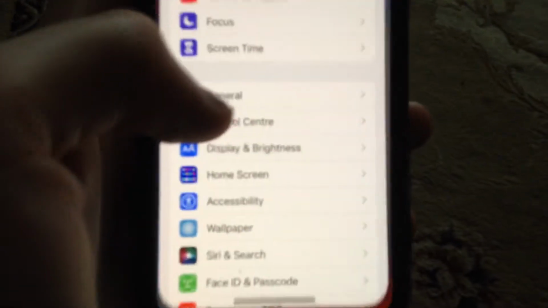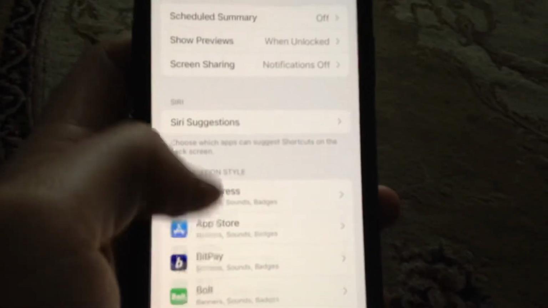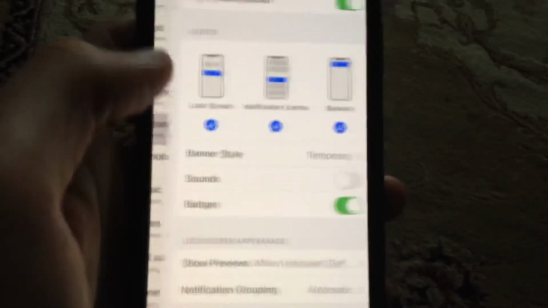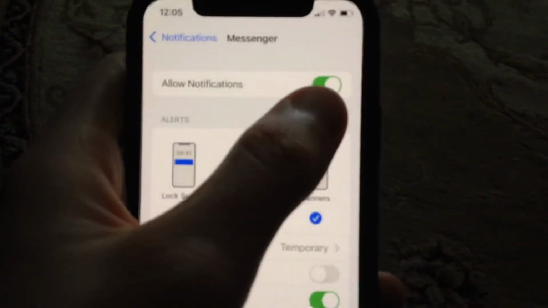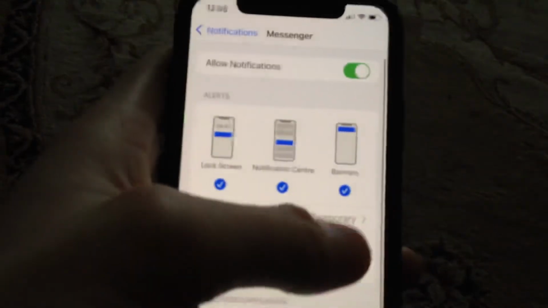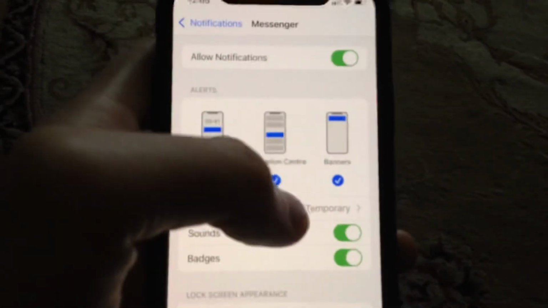For fixing it, you go to the settings. In the settings you need to tap on notifications. Now you just need to find Messenger here. Just tap on it and now you just need to turn on allow notifications. Just here you need to turn on sounds. So after you turn on sounds, you will receive